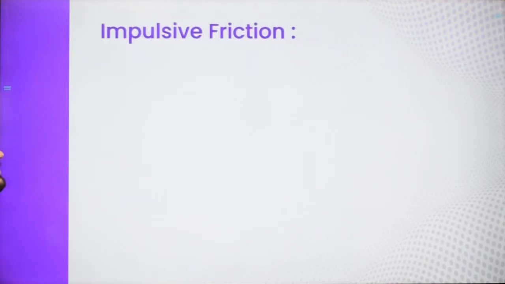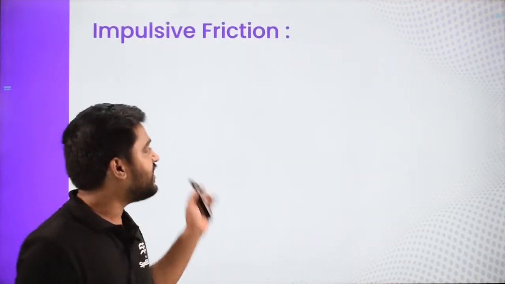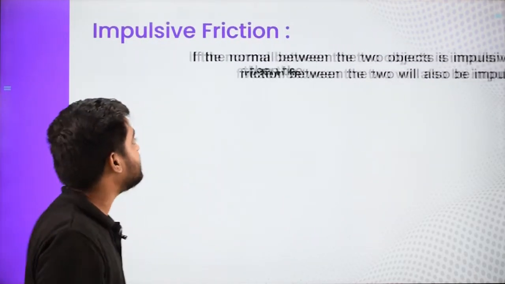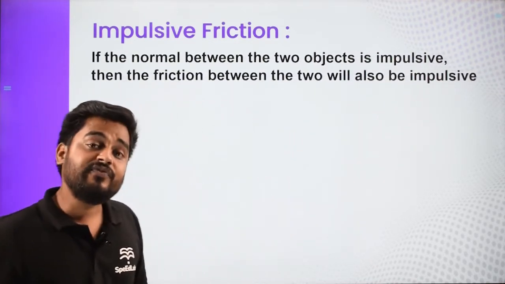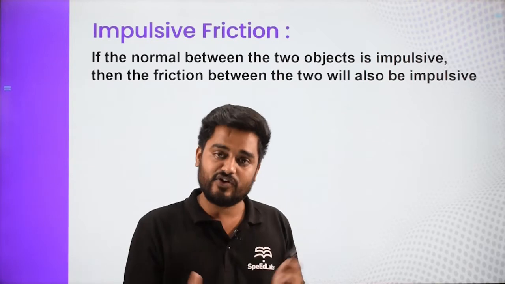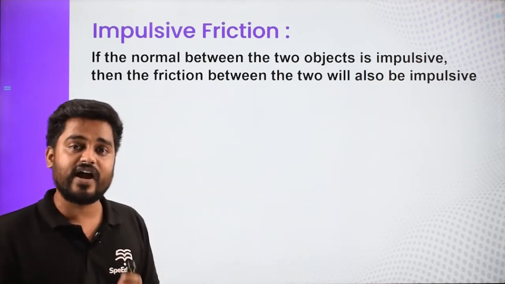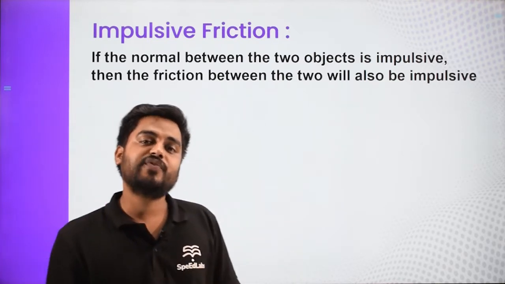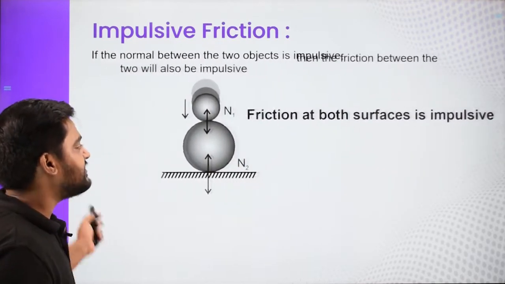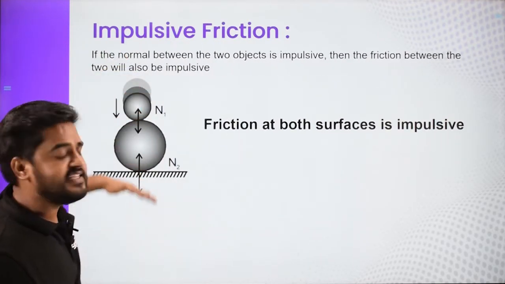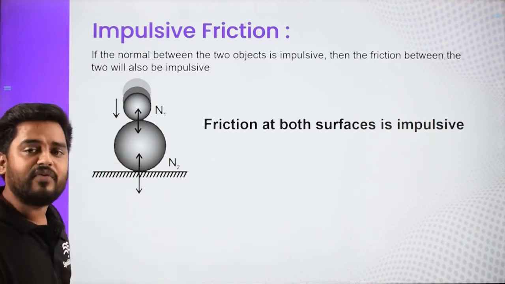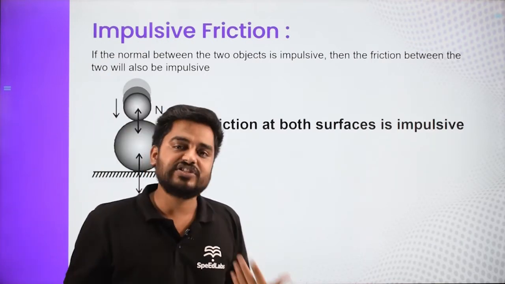Now let us discuss impulsive friction. In what case is our friction impulsive? We'll say if the normal between two objects is impulsive, then if friction is required at the surface where the normal force is acting, it will also be impulsive. Let us discuss this case: if this ball is perfectly vertical, these two are perfectly vertical, then there won't be any need of friction. So friction won't even be there.